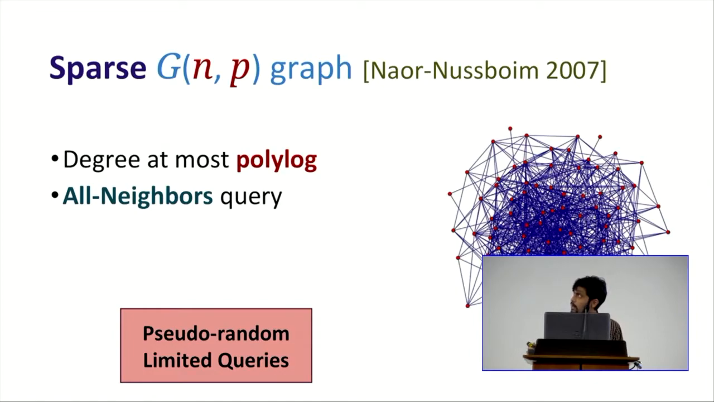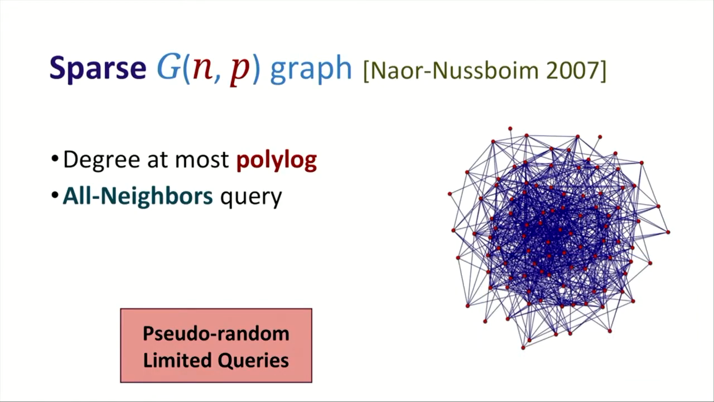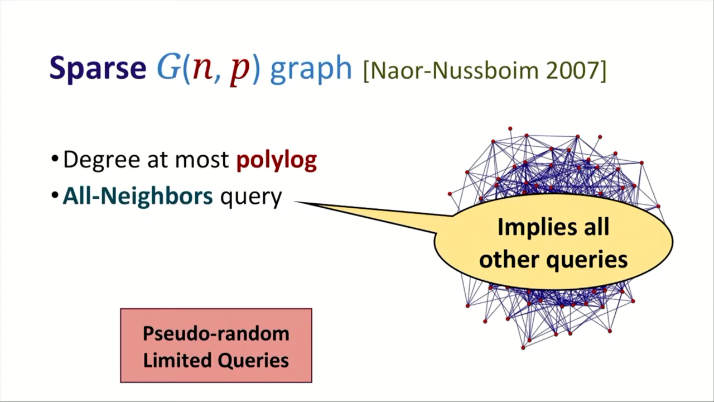Follow-up work by Nauer and Nussbaum looked at sparse GNP graphs, where the degree is at most polylog. So you can do this all neighbors query, where you report all the neighbors of a vertex, and this is possible because there are only a few neighbors, so you can report all of them efficiently. And this actually gives you all the other queries. If you know all the neighbors, you can get a random one or the next one or whatever you want.